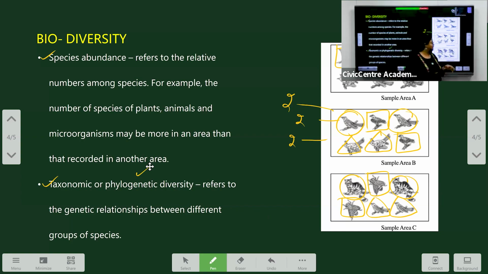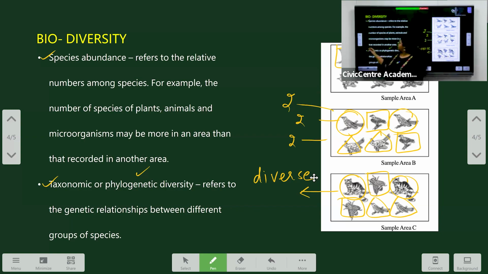In the same way, let's understand what is taxonomic or phylogenetic diversity. It is the difference of the species that do not belong to the same category. So we can say that sample C is more diverse. That is the species diversity. Though the species richness is the same in all the samples, the diversity is more in sample C.